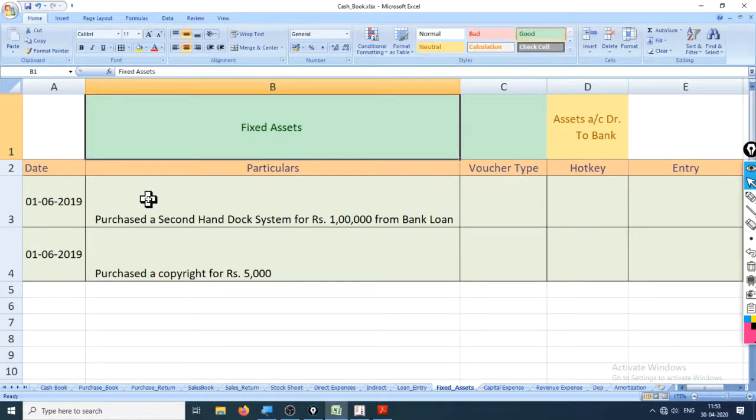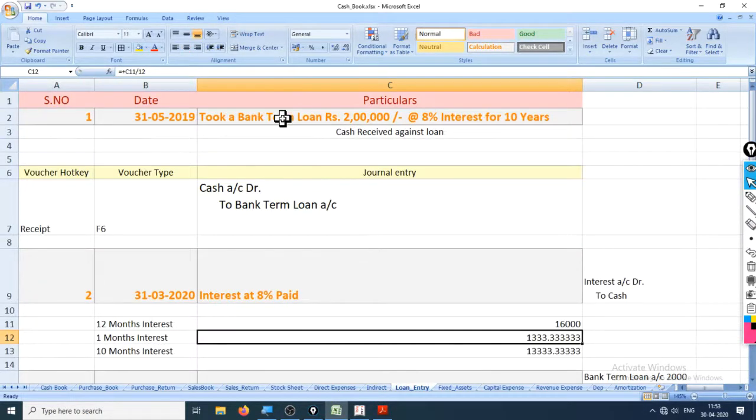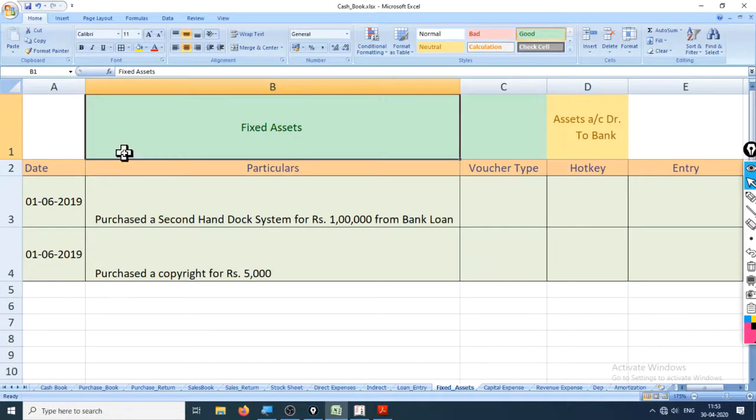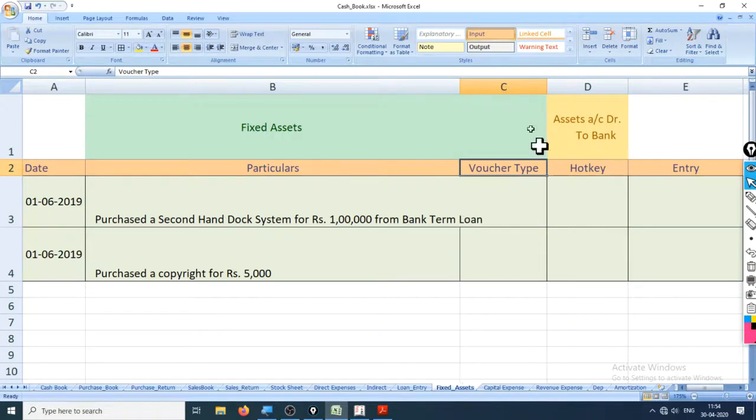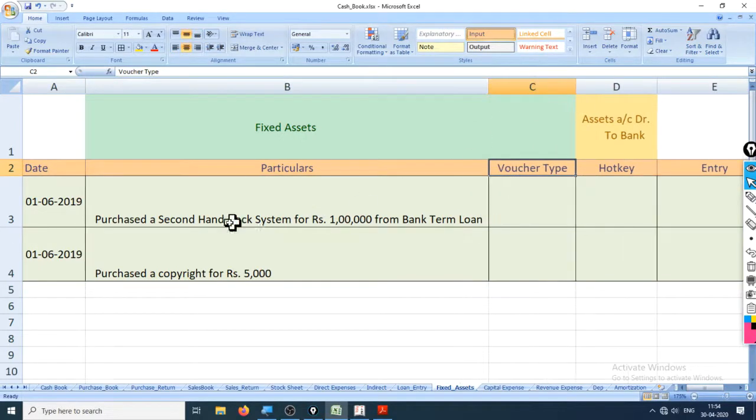Okay, now coming back to our question of fixed asset, we were studying revenue expenses and capital expenses, and we took a bank loan of 2 lakhs. Now let's purchase a second-hand dock system for rupees 1 lakh from the bank term loan. What will be the entry for purchasing that machinery?